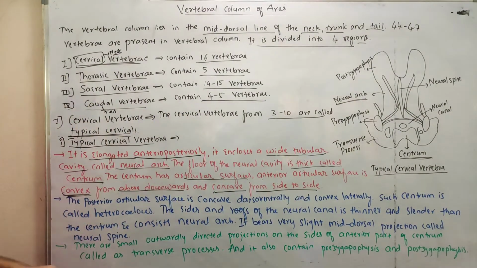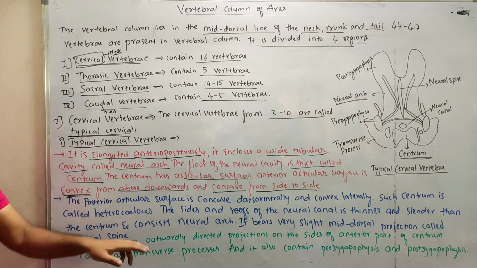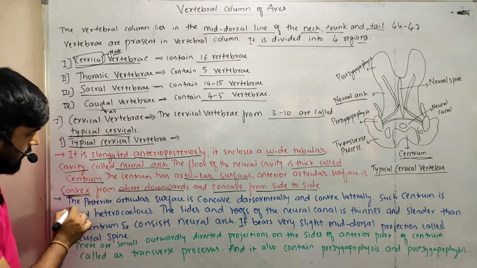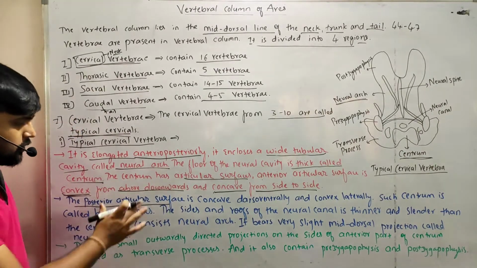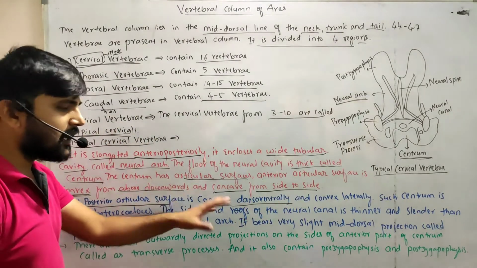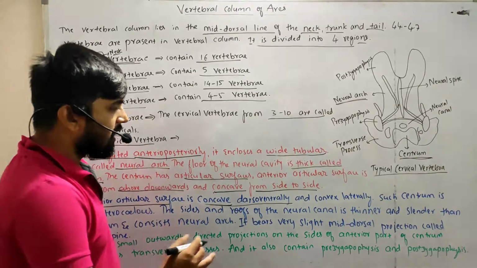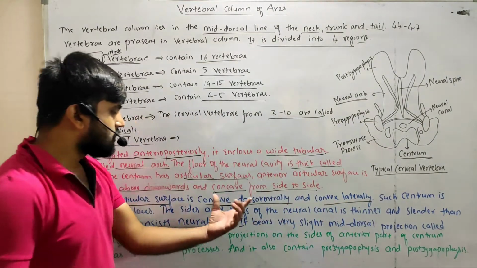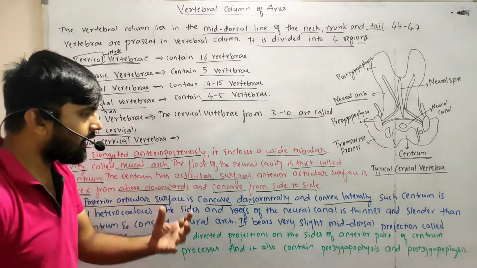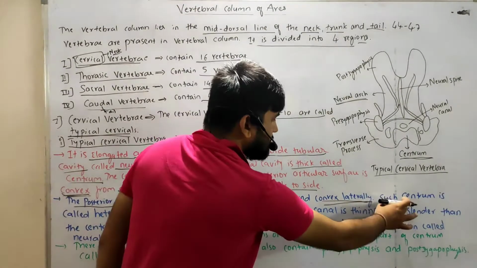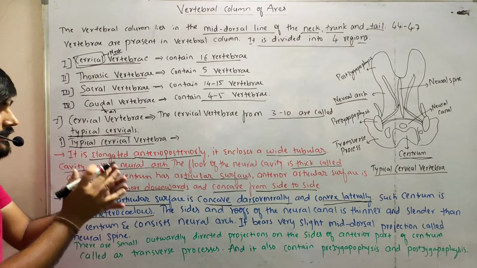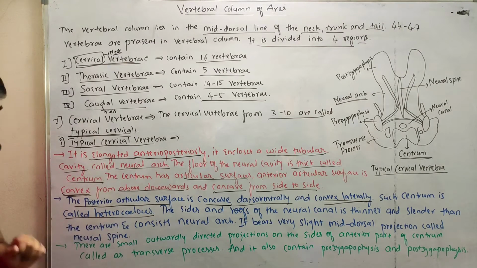The next one is the posterior articular surface. Here we discussed the anterior articular surface, and now we discuss the posterior articular surface. The posterior articular surface is concave dorsoventrally, that is dorsally and ventrally, and convex laterally. Such a type of centrum is called heterocoelous.